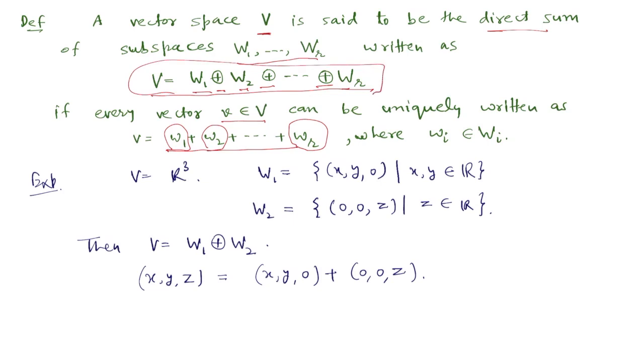For example, take V equal to R cube, take W1 equal to (x, y, 0), where the Z coordinate is 0, so geometrically it is the xy plane, and W2 is (0, 0, z), geometrically the Z axis.